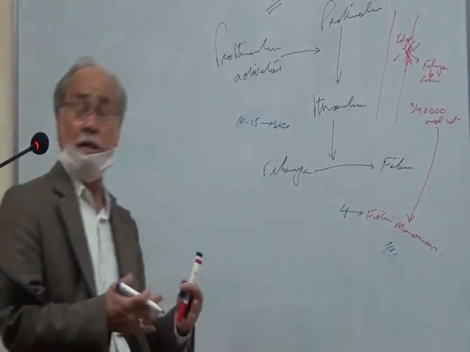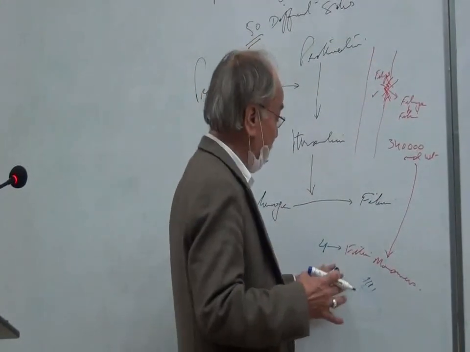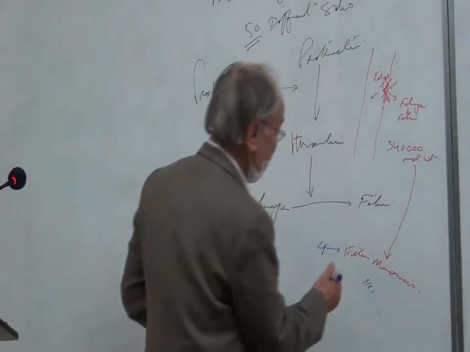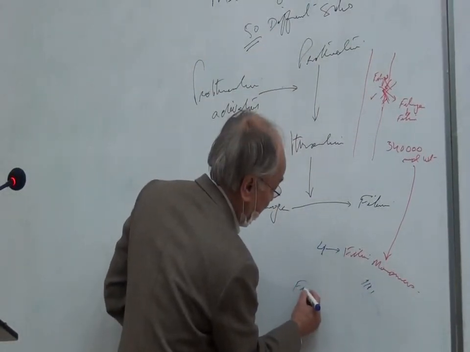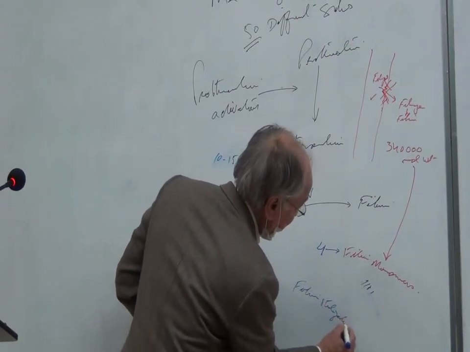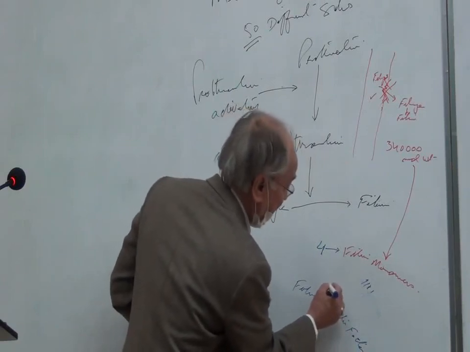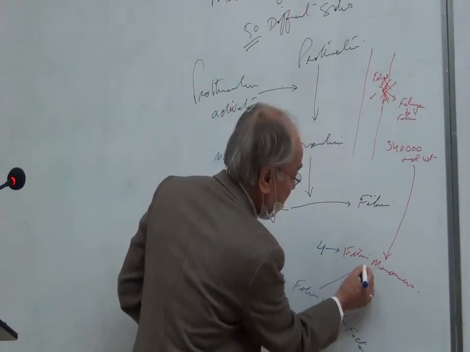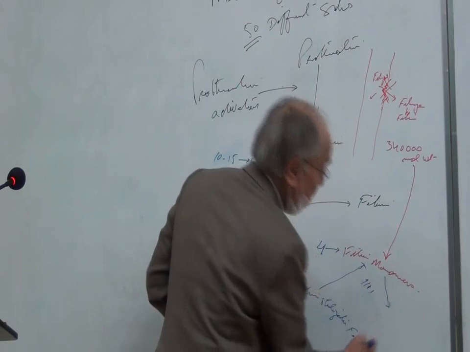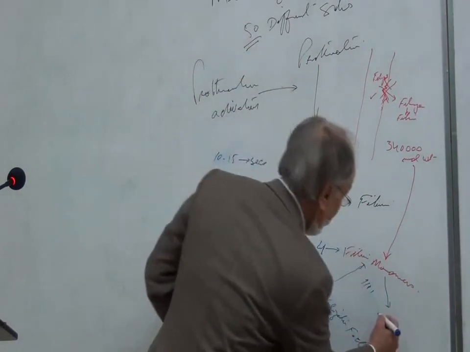But once the fibrin stabilizing factor comes and acts over these monomers, these fibrin monomers convert into fibrin polymers.